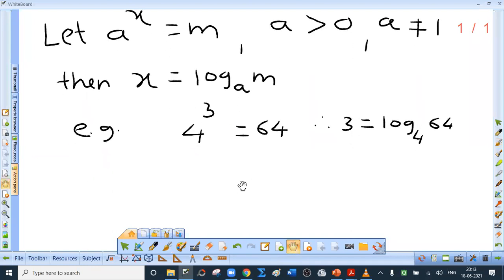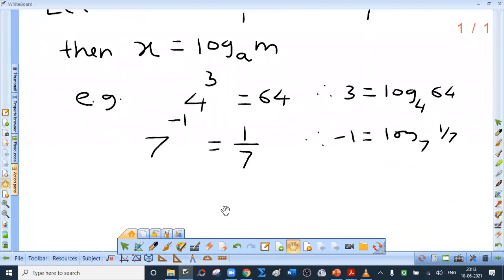Now, another example. What is 7 raised to minus 1? I hope you won't say minus 7. 7 raised to minus 1 is 1 upon 7. Raised to minus 1 means reciprocal. Therefore, I can say index minus 1 is logarithm of 1 upon 7 to the base 7.